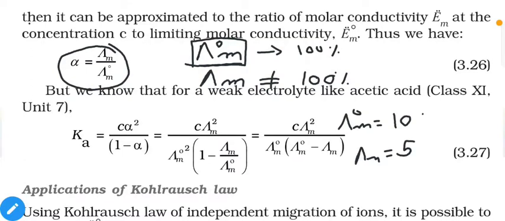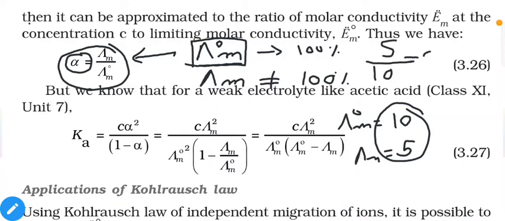Then we can use these values in this equation to find the degree of dissociation, that means how many moles of acetic acid are dissociated. So simply 5 divided by 10, that means 0.5. Out of 1 mole, only 0.5 moles are dissociated and the remaining molecules are still in molecular form.